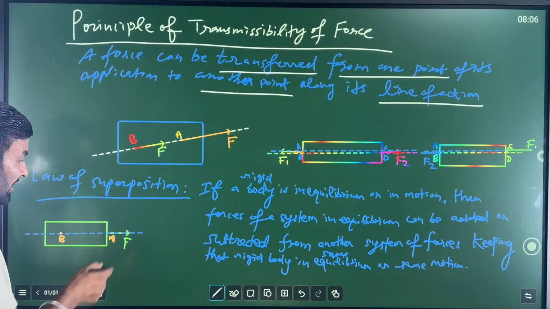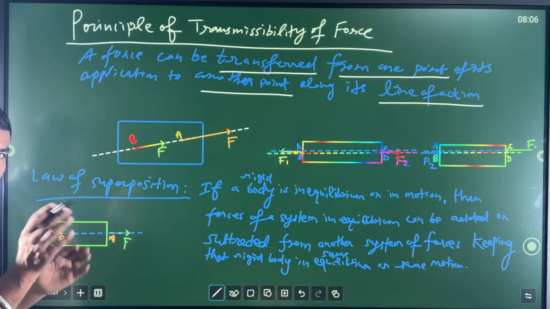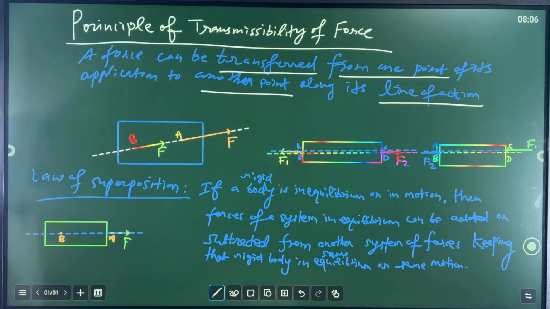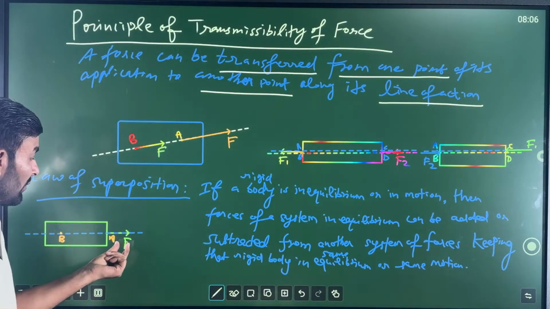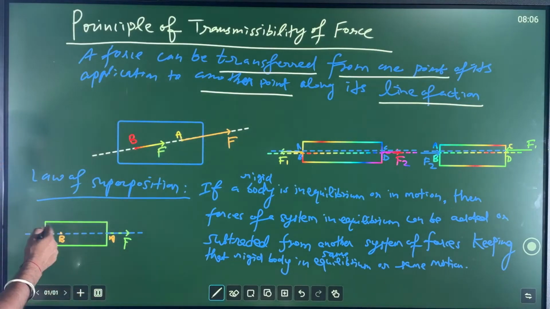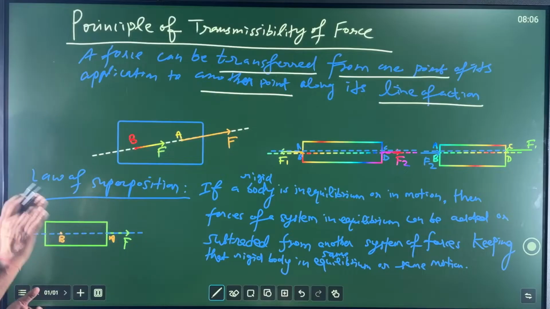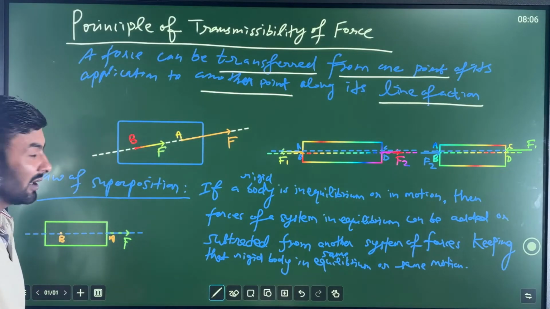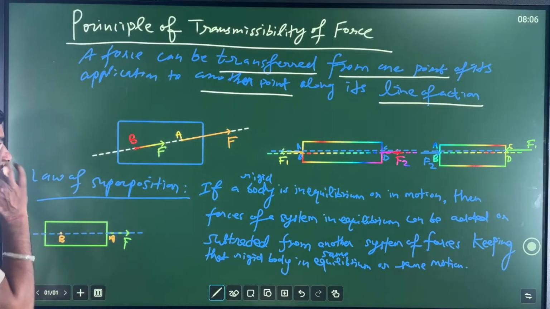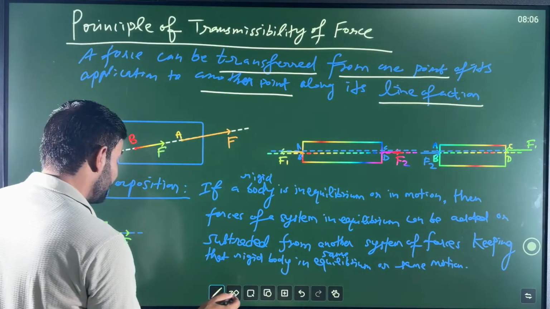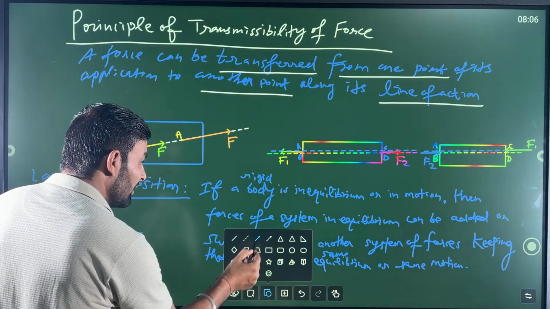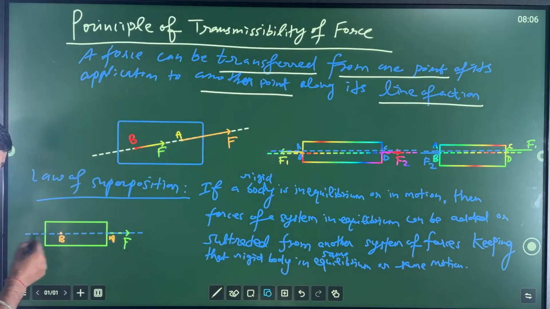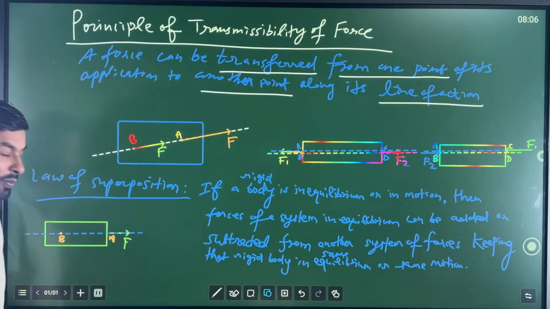Somewhere else you can take B point on the line of action of force F, or somewhere on another body you can also take. Be careful. So that's not an issue. That's very important, my dear friends. So now let me take force over there, my dear friends.